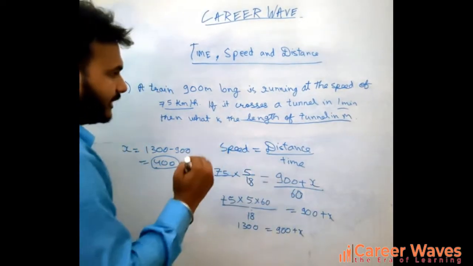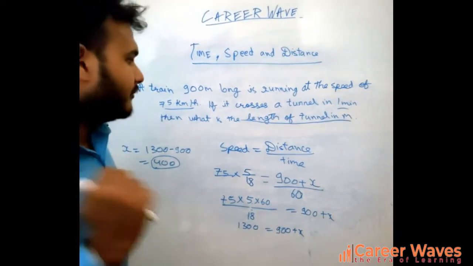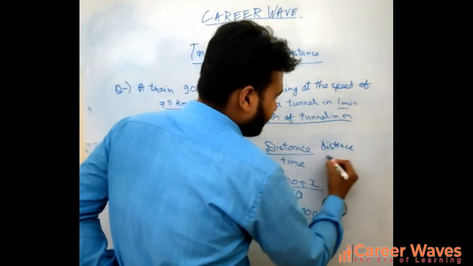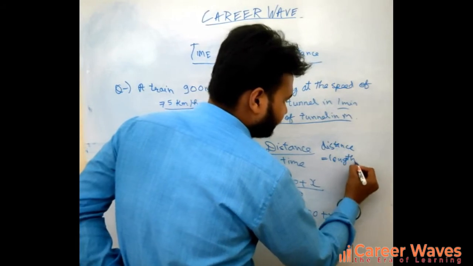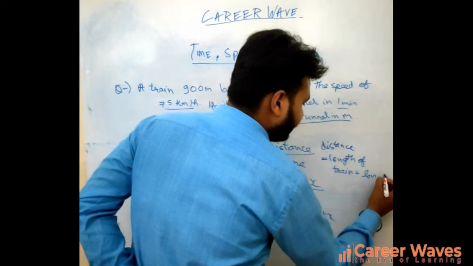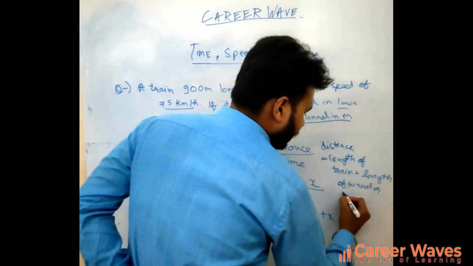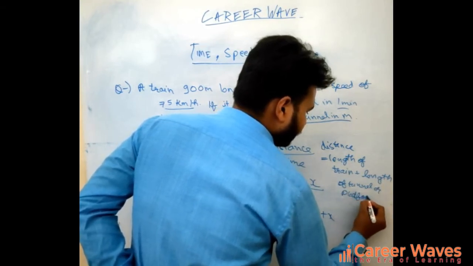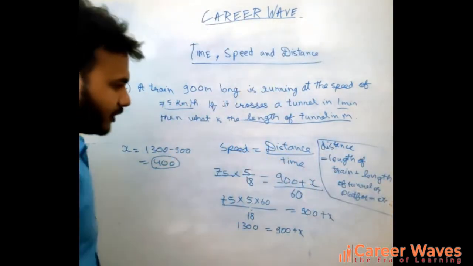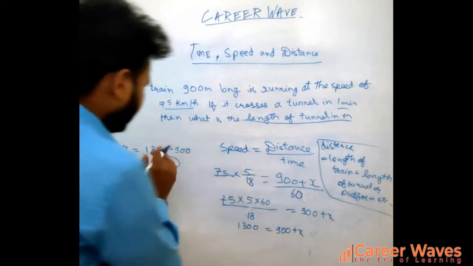I have told you, whenever any train crosses a tunnel, river, dam, bridge or platform, the distance is equal to length of the train plus length of the tunnel or platform, etc. After this, we put in the distance and converted the speed into meter per second, with time in seconds.